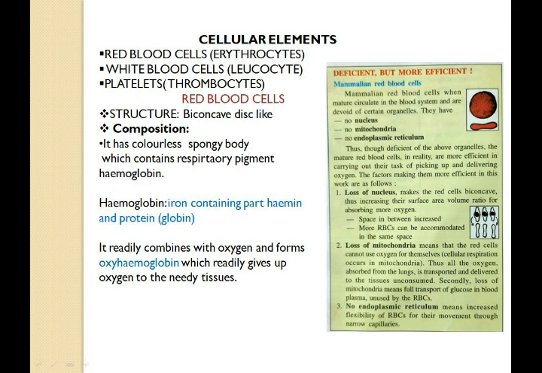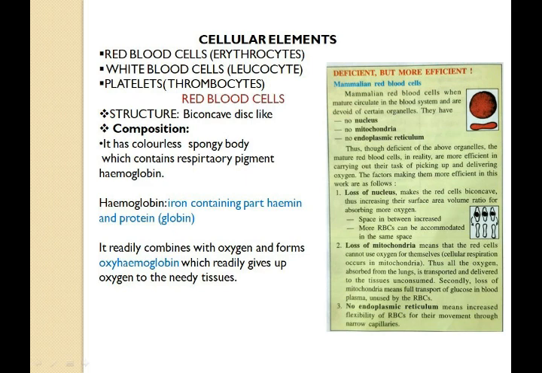Loss of nucleus makes the red blood cell biconcave, because of which more and more oxygen can be absorbed. Next, the loss of mitochondria means the red blood cell will not be utilizing oxygen for carrying out the respiration process. That means whatever oxygen has been absorbed by the blood has to be transported to different cells. It does not require any oxygen for its own use, because there are no mitochondria. No mitochondria means no respiration process taking place.